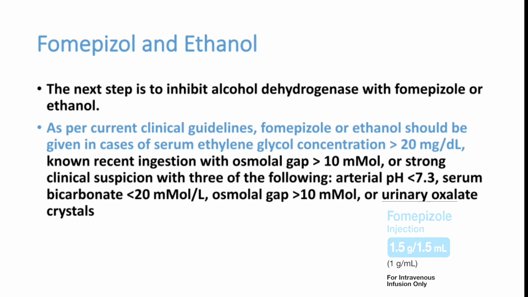Antidotal therapy like fomepizole and ethanol can be used in ethylene glycol toxicity. As per current guidelines, fomepizole or ethanol should be given in case of ethylene glycol toxicity with serum ethylene glycol concentration more than 20 milligram per deciliter. That is an indication for antidotal therapy.